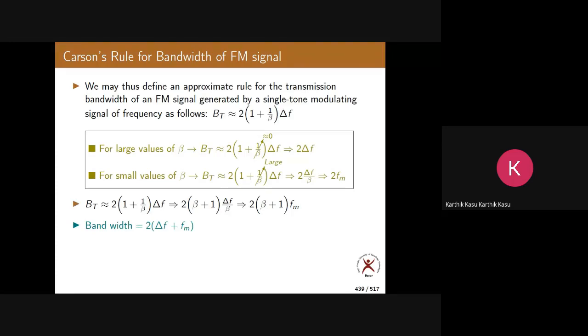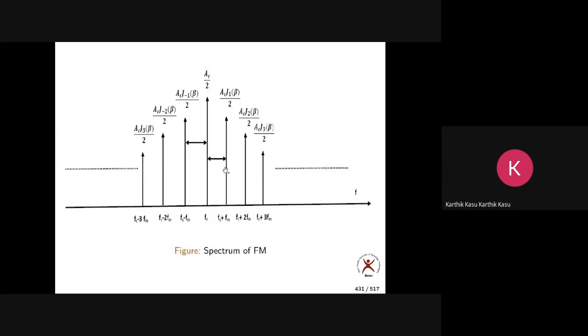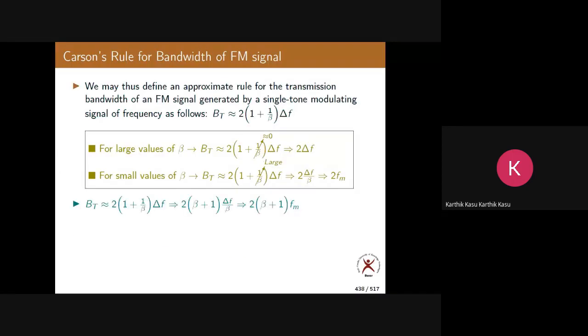What is that point? If you take k pairs of sidebands, what is the bandwidth? Yesterday you told me the answer also. Can anyone tell me now? 2K. So in the spectrum, I'm not taking all pairs, I'm taking only k pairs: first pair, second pair, third pair, and so on, k pairs. If that is so, what is the bandwidth? 2kfm, sir.